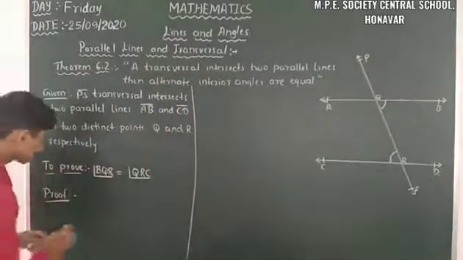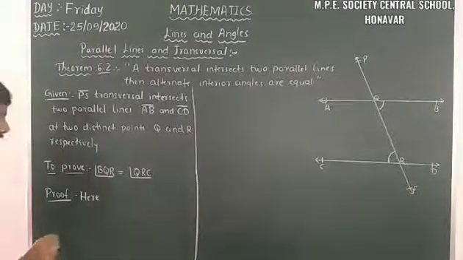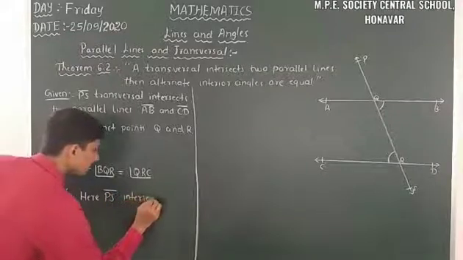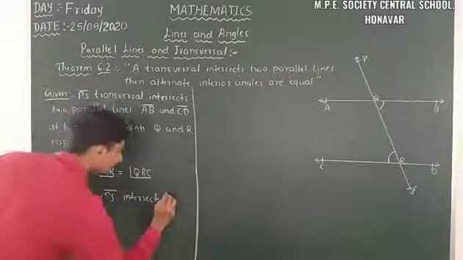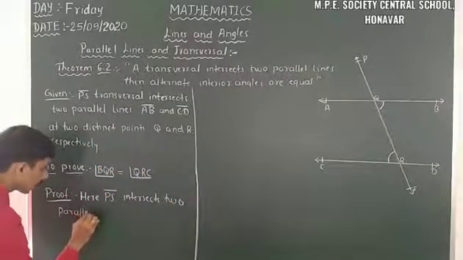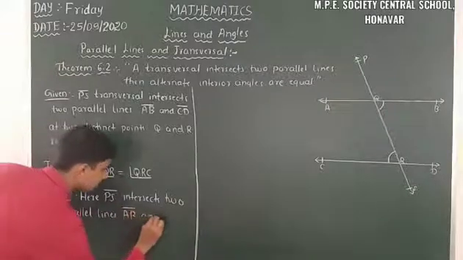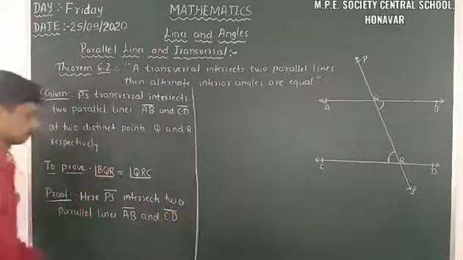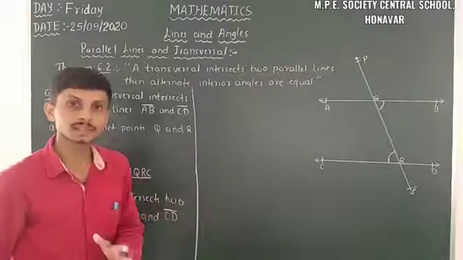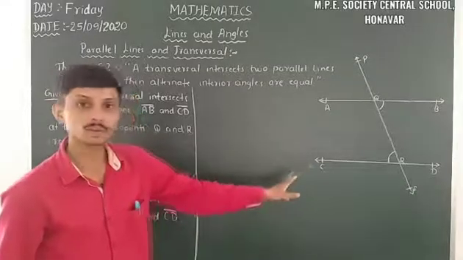Here PS intersects two parallel lines AB and CD. So according to axiom 6.3, corresponding angles are equal, that is angle PQA is equal to angle QRC.